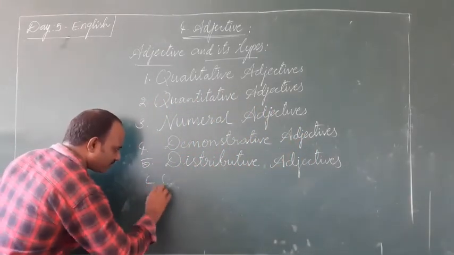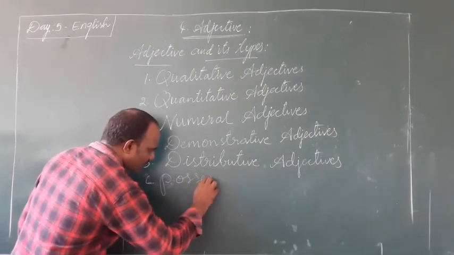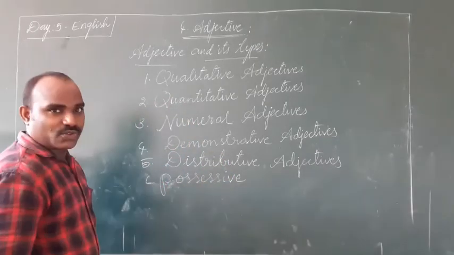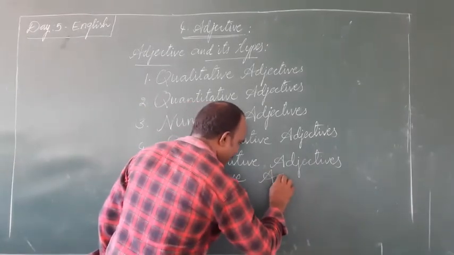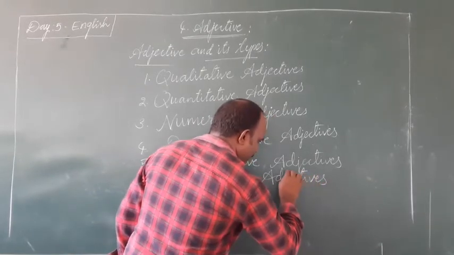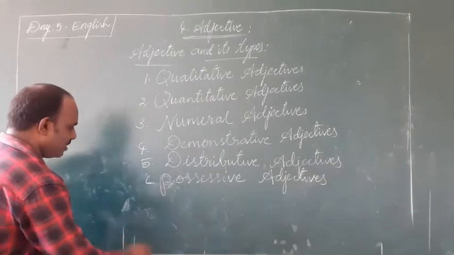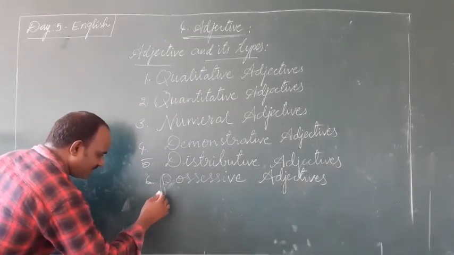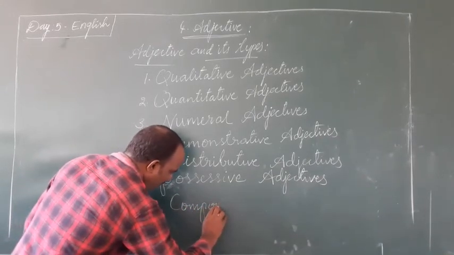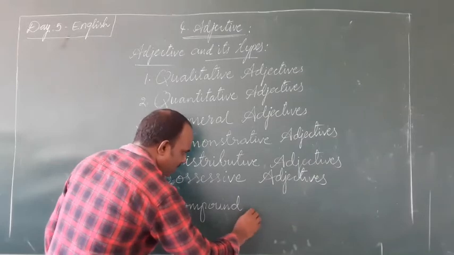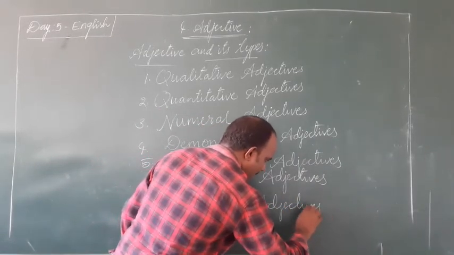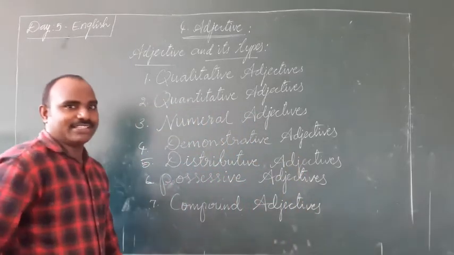Sixth one, possessive adjectives. Possessive adjectives. So we can also write seventh one, compound adjectives. Compound adjectives.